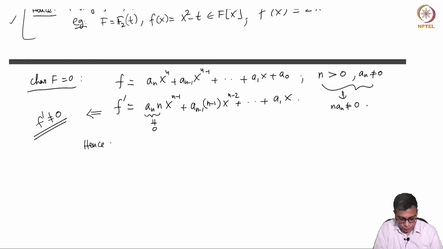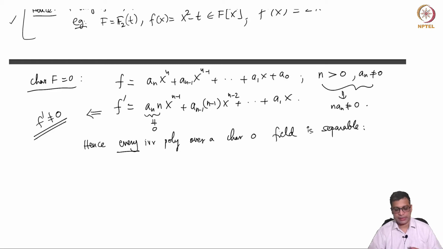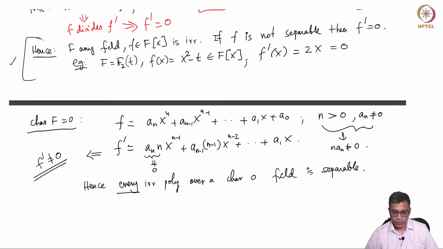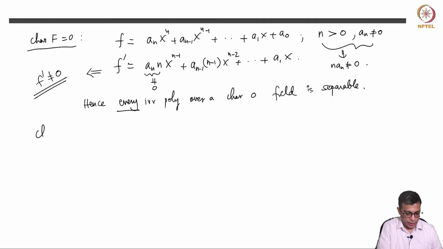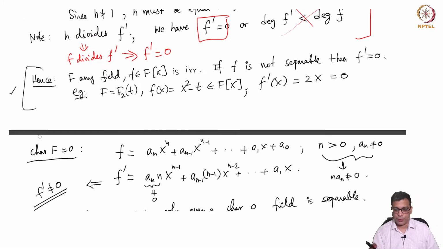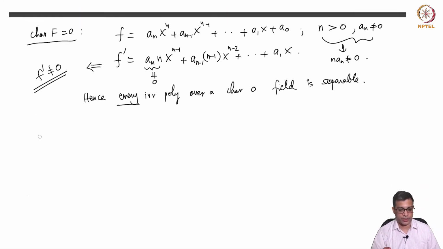Hence, every irreducible polynomial over a characteristic 0 field is separable, and hence every polynomial itself. So this cannot happen for a characteristic 0 positive degree polynomial. As we saw in this example, it can happen in positive characteristic, but we will now argue that it cannot happen in finite fields. So assume that F is finite.